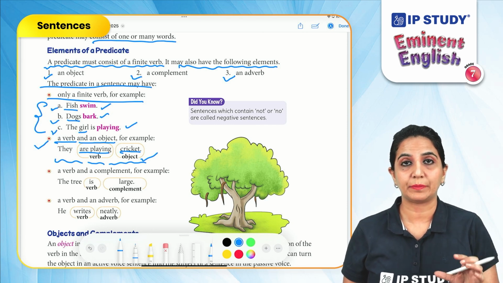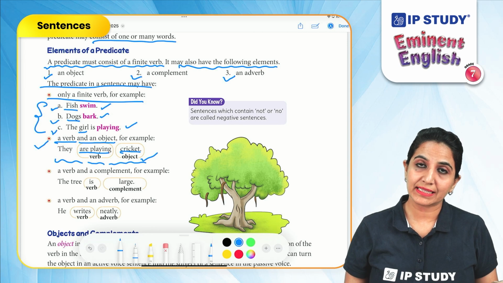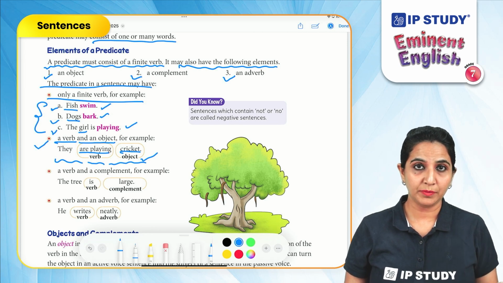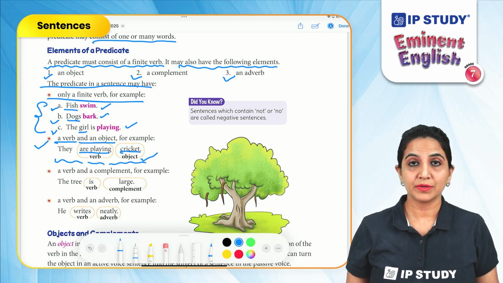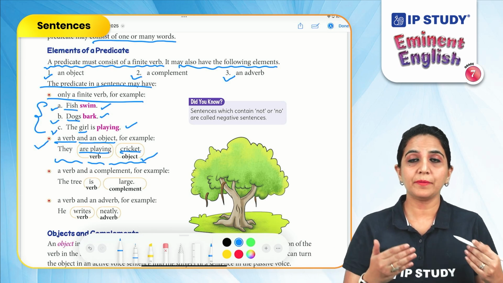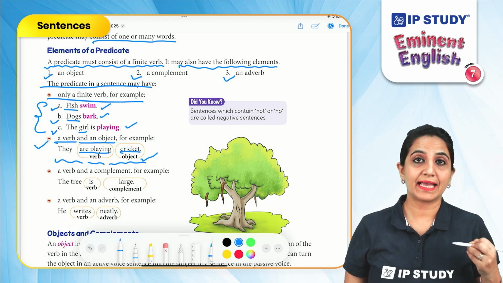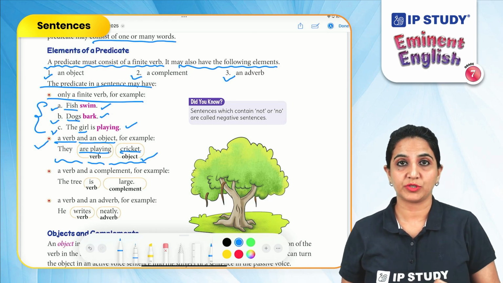What are they playing? They are playing cricket. So, are playing is already there in the sentence, which is the verb. So, that is a predicate. Cricket is also a predicate and that's an object. So, are playing cricket is our predicate, and a predicate can have a verb and an object as well.